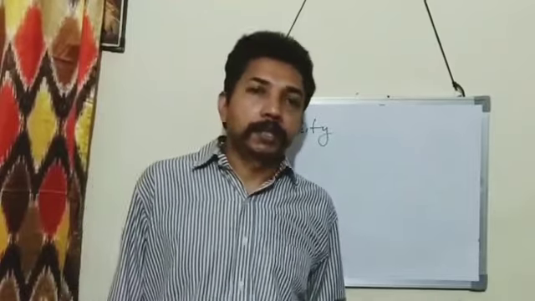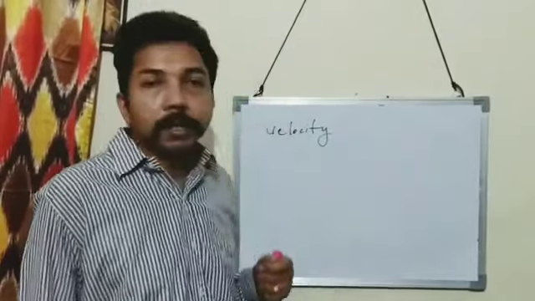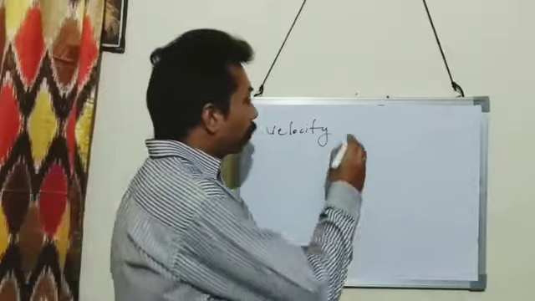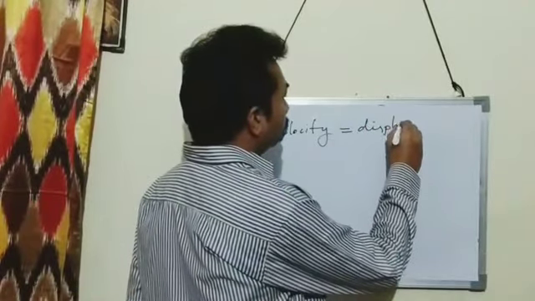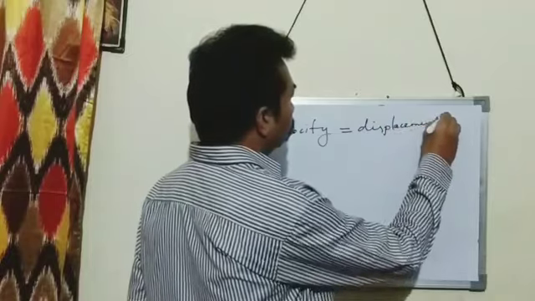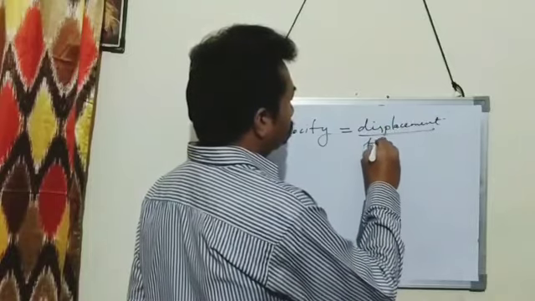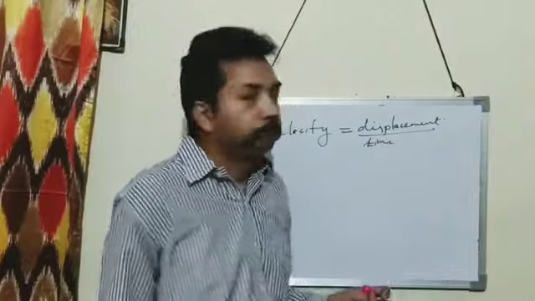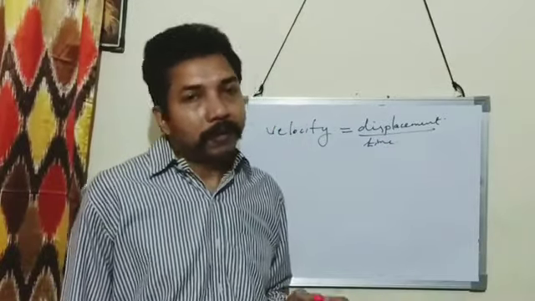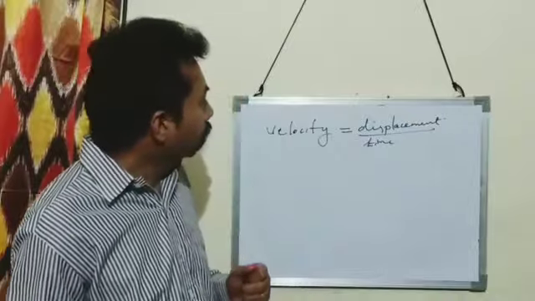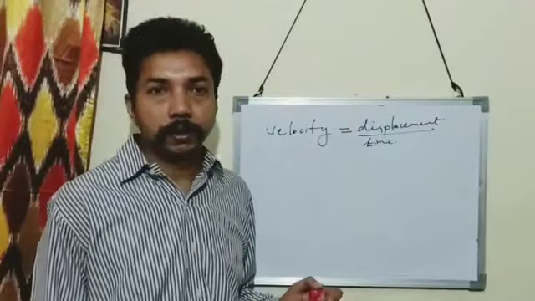So velocity. Velocity is the ratio of displacement to the time taken. I have already told you about displacement. Now what is the unit of velocity?